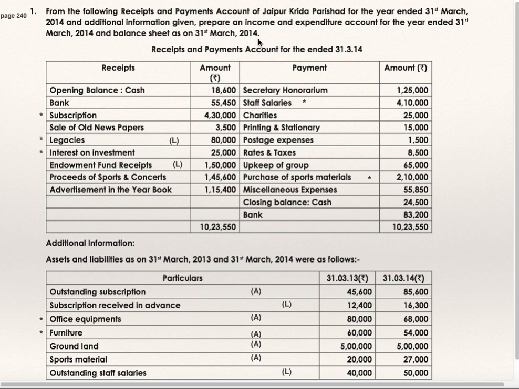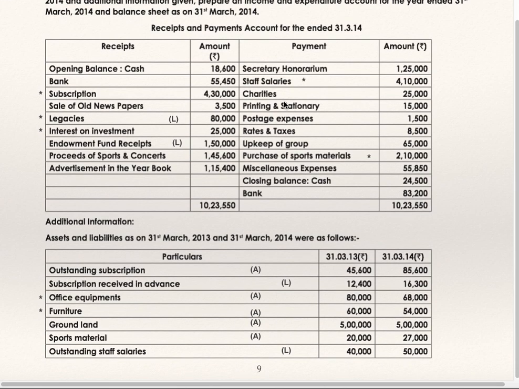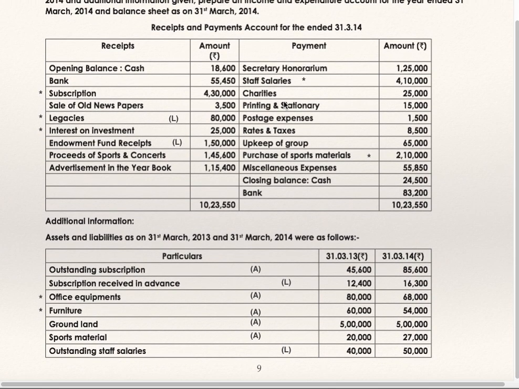You have been given receipt payment account, additional information, and they have asked you to prepare income expenditure account as well as closing balance sheet. It is necessary to prepare opening balance sheet also if it is not given in the question, because you should know the capital fund. So when opening balance sheet is not given in the question, prepare opening balance sheet. Assets minus liabilities will be capital fund, the balancing figure that is to be transferred to closing balance sheet.